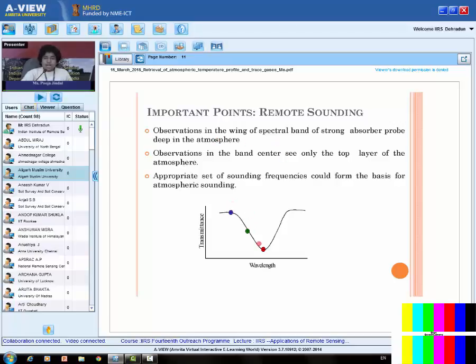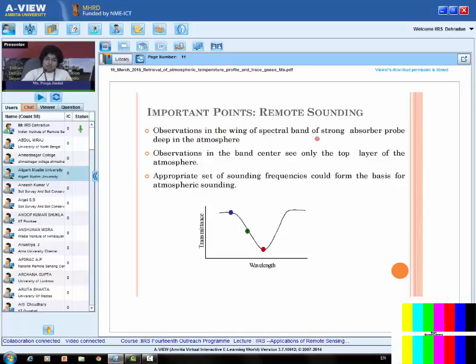Right? It means that in the wings of spectral bands, this is the absorption band. Wings means this one. This point means having high transmittance. High transmittance means energy from the lower level is able to reach the top. It means that a channel with a wavelength near this point will be able to sense the lower part of the atmosphere also. So that is the meaning over here.